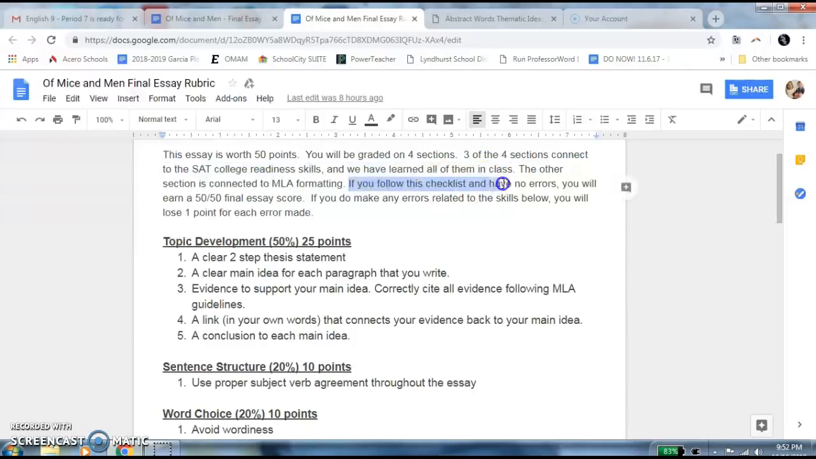So if you follow this and have no errors, you will have a 50 out of 50. You will have 100%, an A. If you do make errors related to the skills below, you will lose 1 point for each error made.